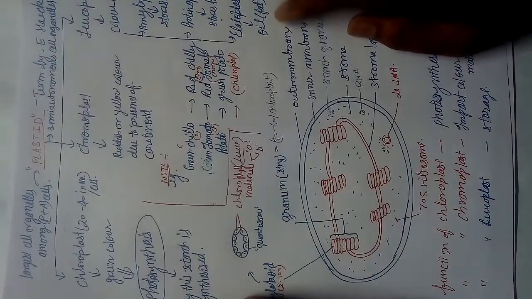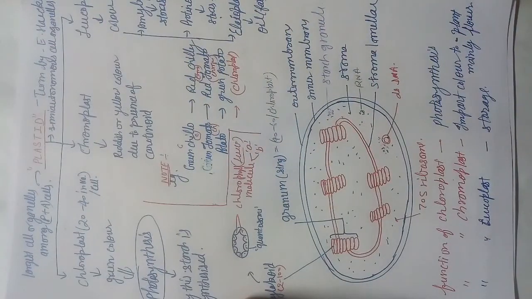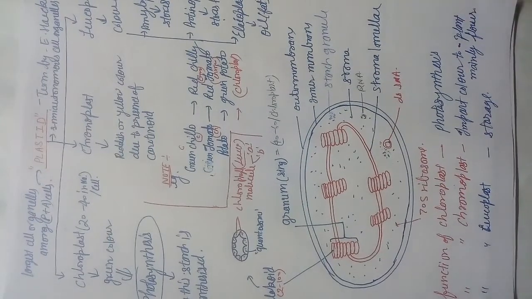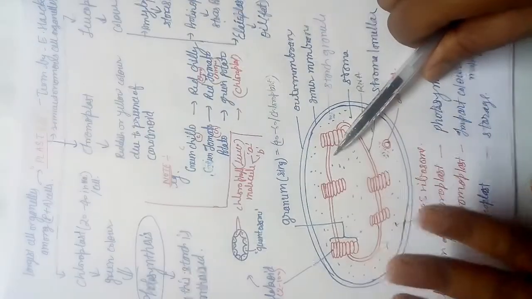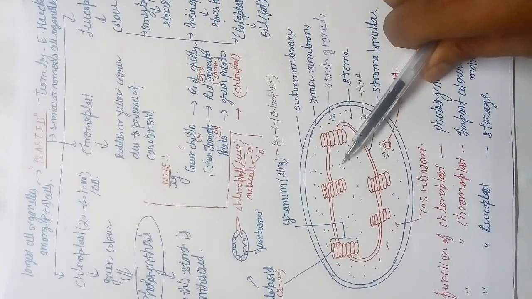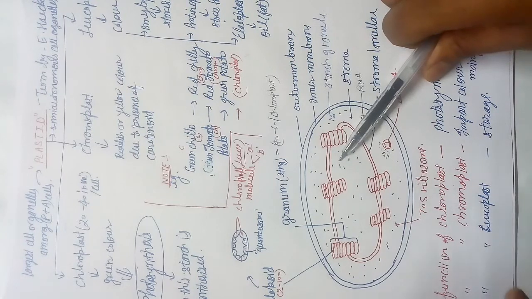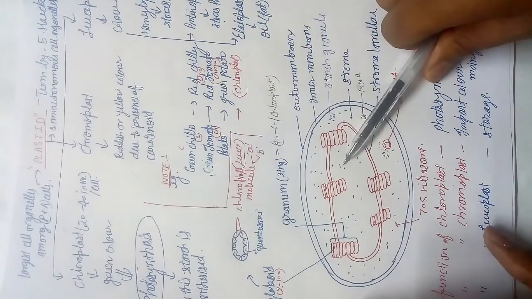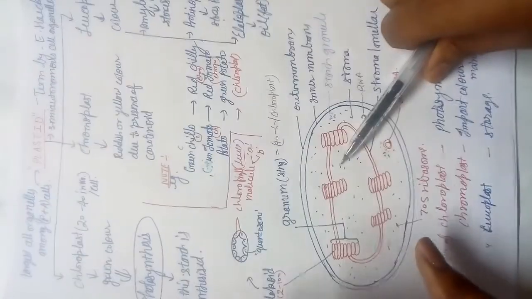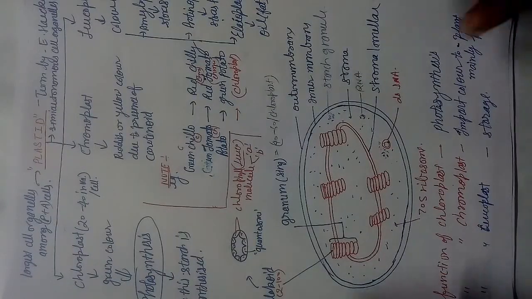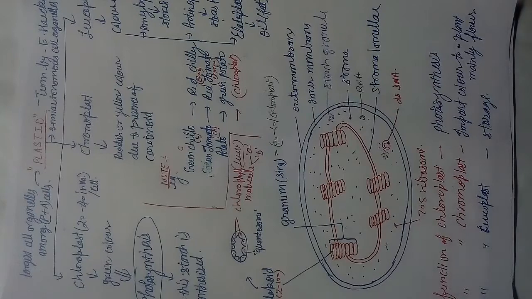Plastid is the largest cell organelle among plants and animals. If we talk individually, in the case of plants, it is the largest, and if you consider an animal cell, then mitochondria is the largest. But when we consider both of them together, overall in plants and animals, it is the plastid.